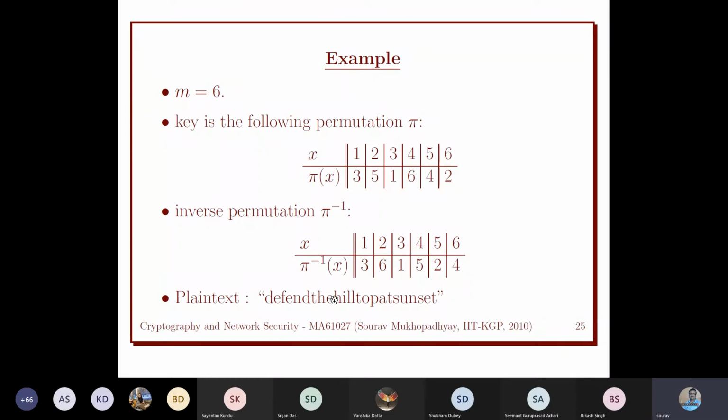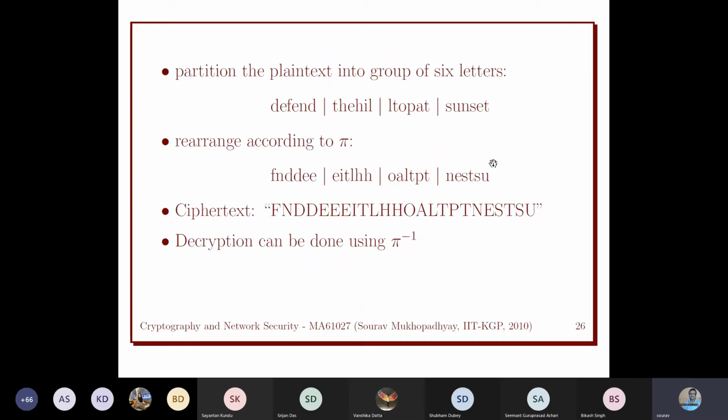So we just break it into 6 letters. So defend the hill like this. So this is the first window. So this is our x1, x2, x3, x4, x5, x6.